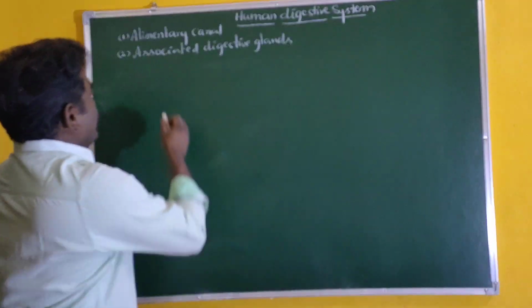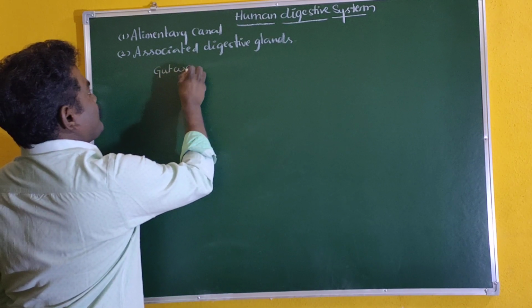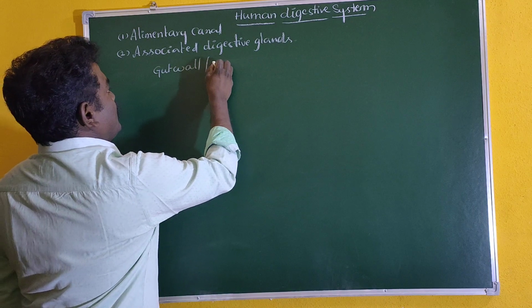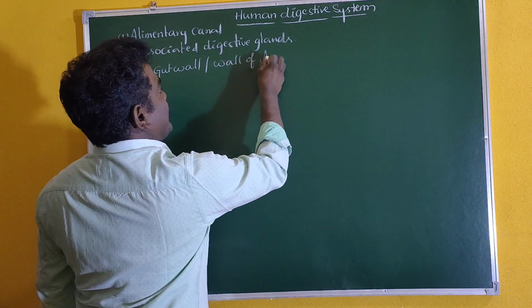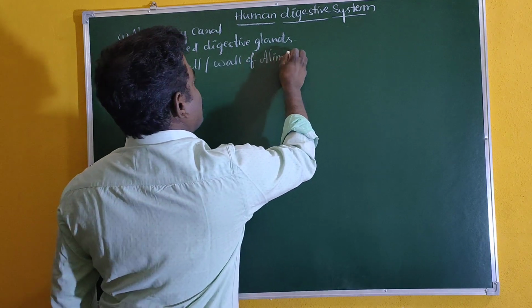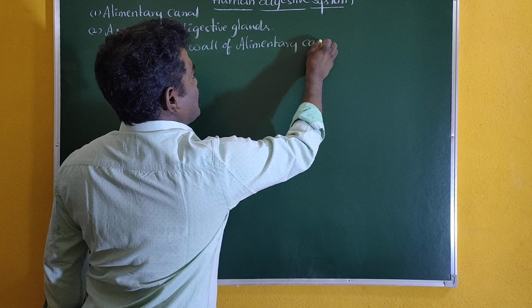This alimentary canal wall is also called the gut wall, or wall of the alimentary canal.